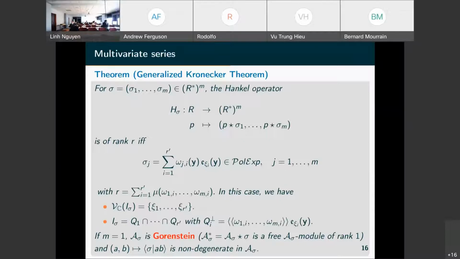We have a mu of omega, which is this multiplicity. We take the sum of these multiplicities, and this gives the rank of the Hankel operator.